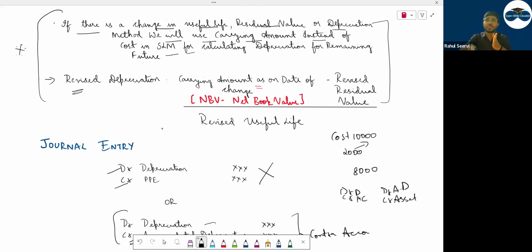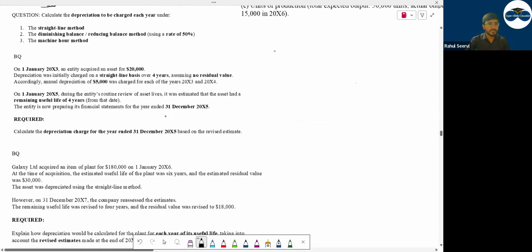Accumulated means 2000 plus 2000, 4000. Instead of doing 2 minus 2, you will directly do minus 4 because you have already added it somewhere. Minus revised residual value, divided by revised useful life. So let's do a question. It will be more clear. The question is visible to everyone.